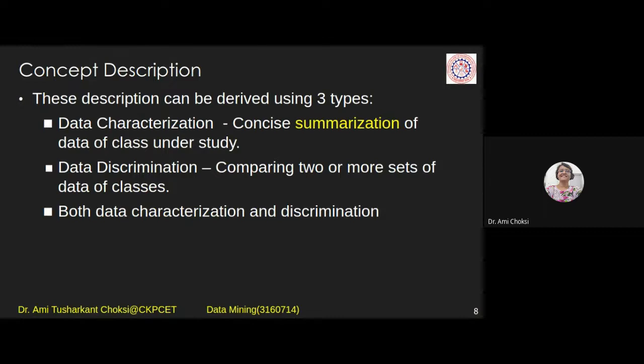I want to characterize the marks in my subject. So I'll take the summary, and I can take the mean value, either summation or mean value, average or whatever you want to consider, right? And I'll have a value with which we can say that this is the average marks of this particular class.